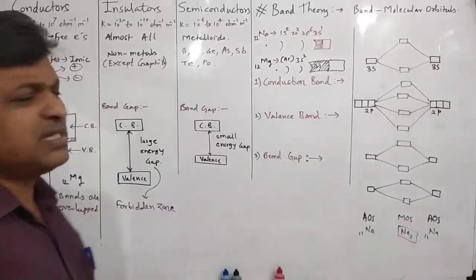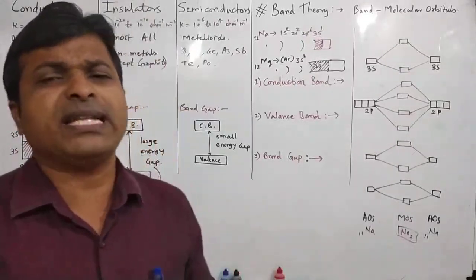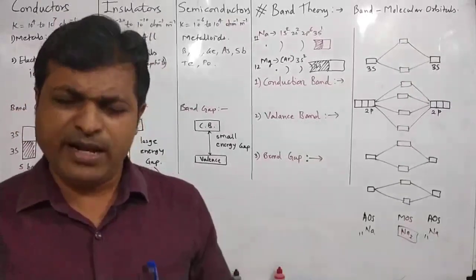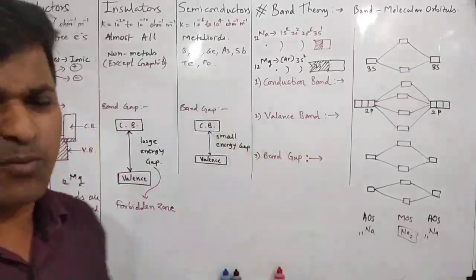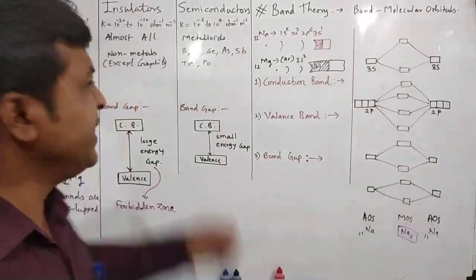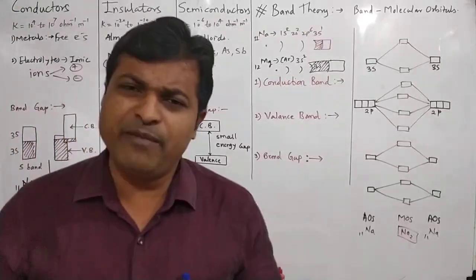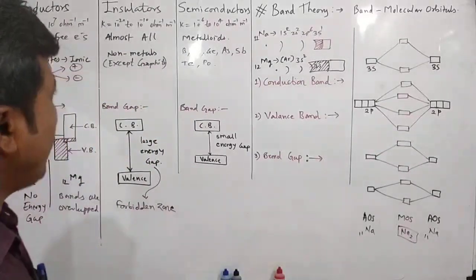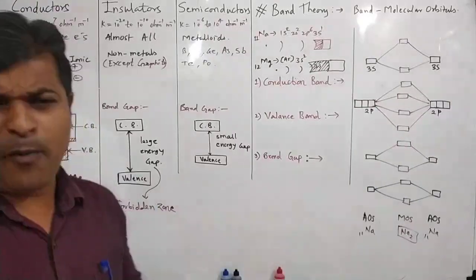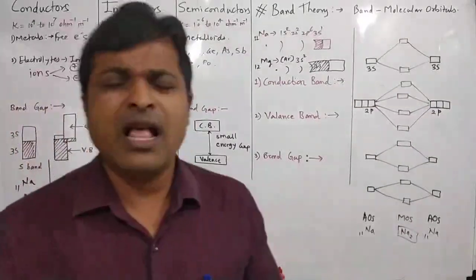Then semiconductors are metalloids, sometimes called semi-metals, and the examples are boron, silicon, germanium, arsenic, antimony, tellurium, and polonium. These are the examples of metalloids.